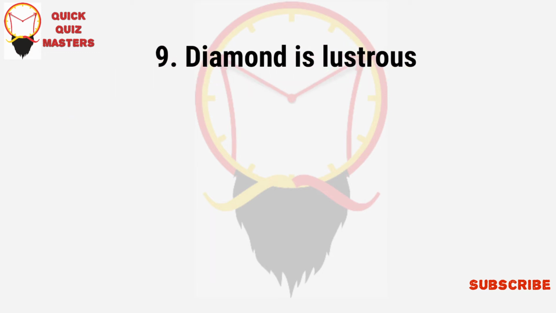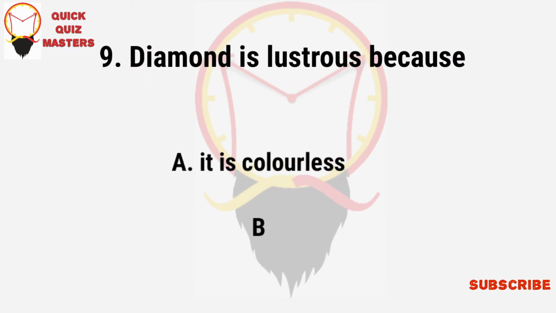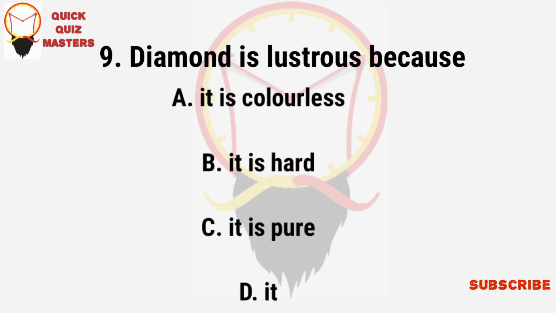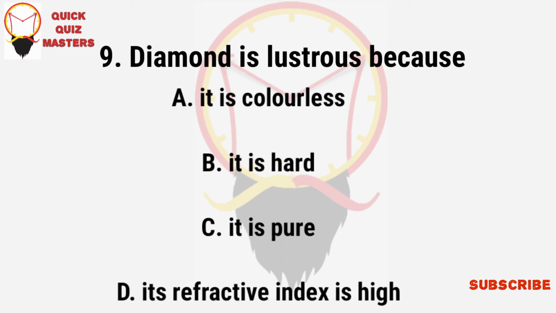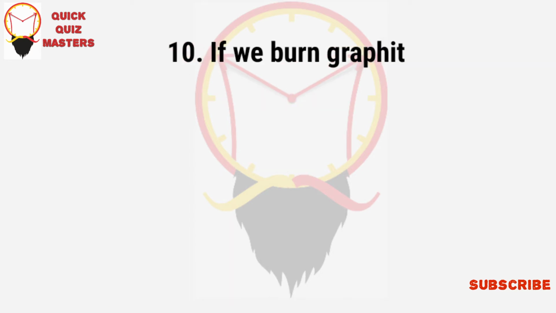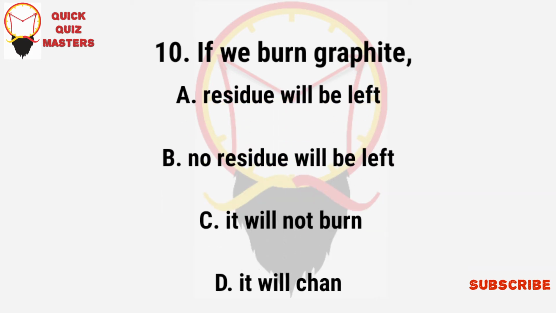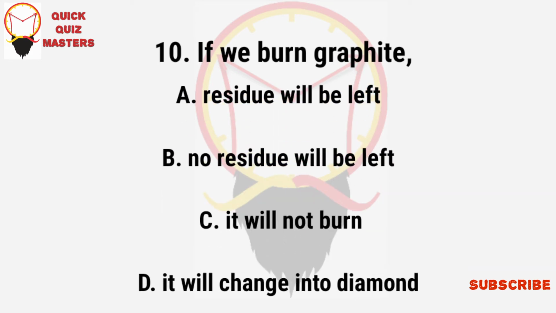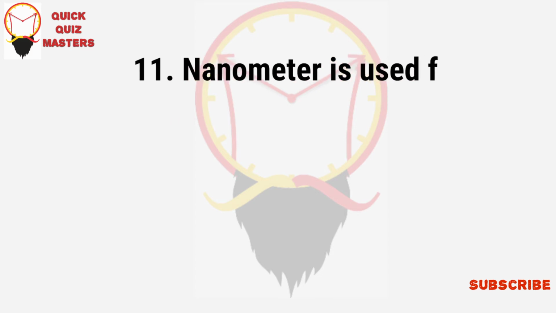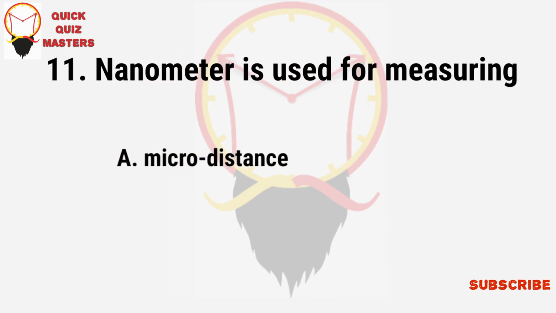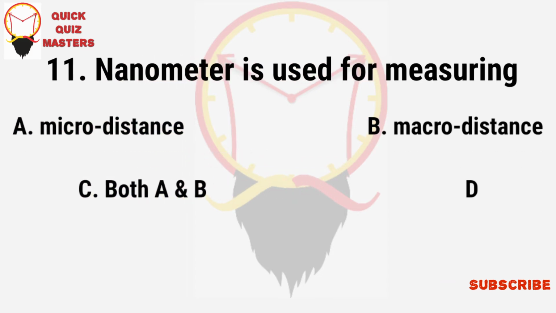Diamond is lustrous because: it is colorless, it is hard, it is pure, its refractive index is high. If we burn graphite: residue will be left, no residue will be left, it will not burn, it will change into diamond. Nanometer is used for measuring: micro distance, macro distance, both A and B, none of these.